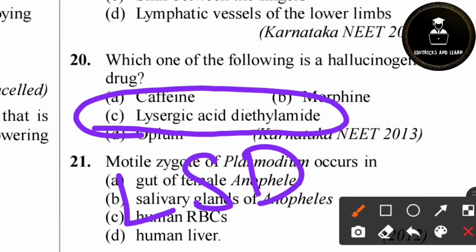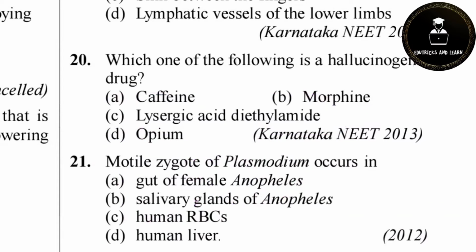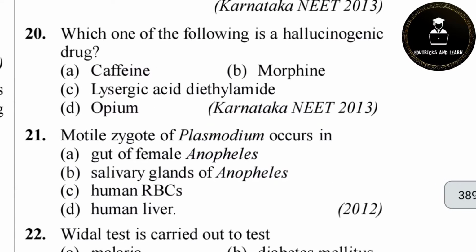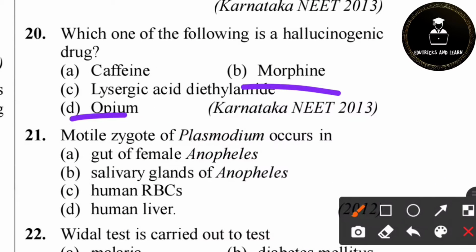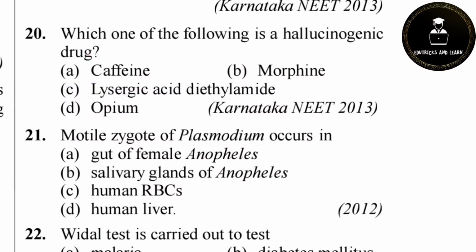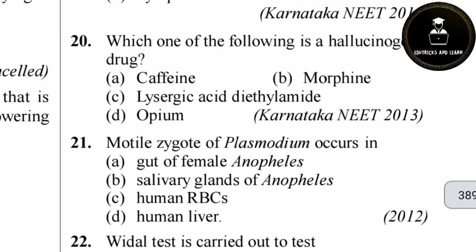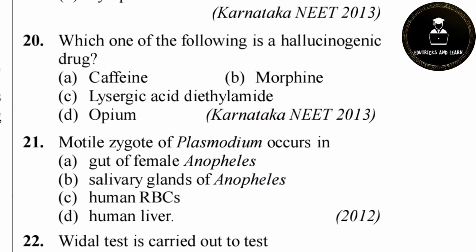Opium and morphine, these two types of drugs are narcotics. What are narcotics? Narcotics suppress brain activity and relieve pain. And caffeine is a type of stimulant that temporarily stimulates the nervous system, but it does not cause hallucination. Hallucination is caused by lysergic acid diethylamide, called LSD.